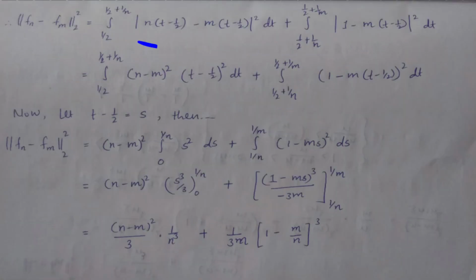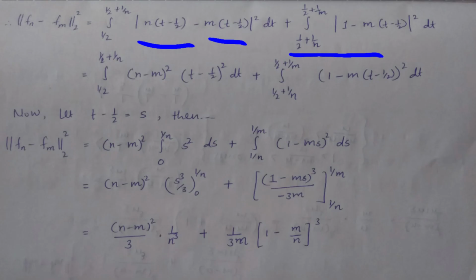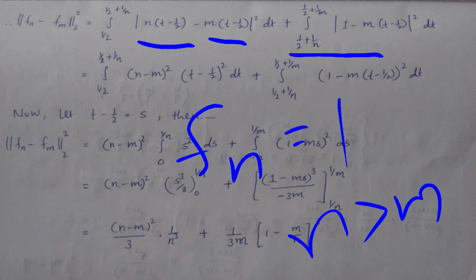So here is n into t minus 1 by 2 for n into (t minus 1 by 2) square dt, right? So in this interval, the value of fn is 1, and m is greater than n, greater than m. So here the value is m into t minus 1 by 2 dt.